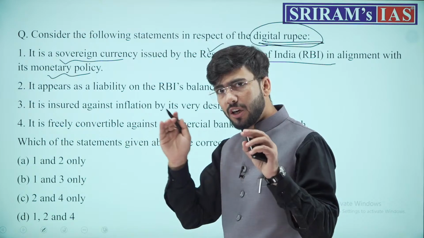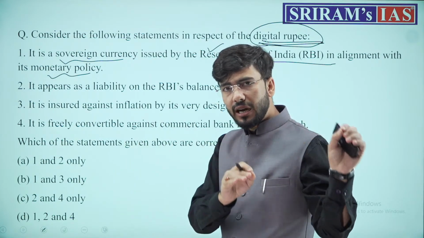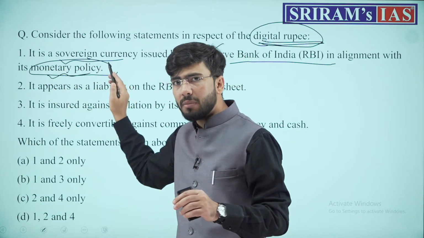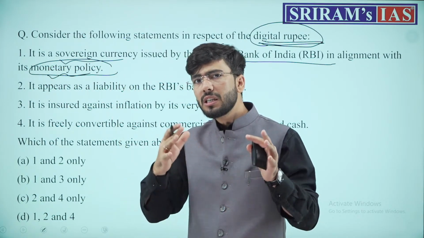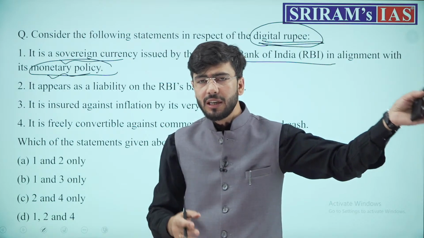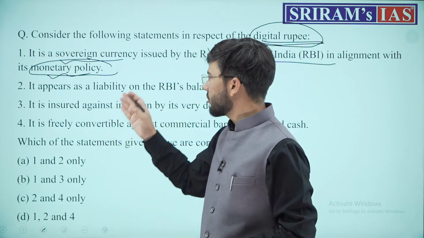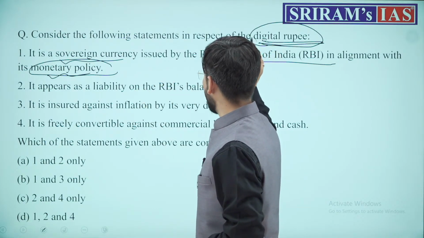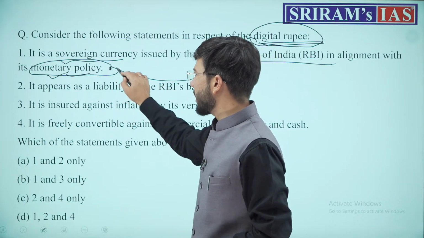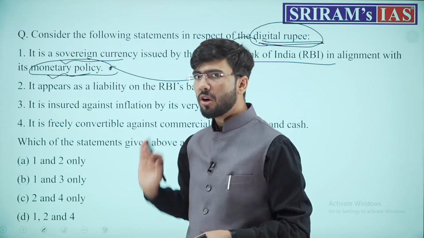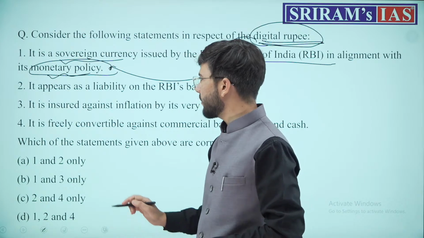If RBI is issuing something, it must align with the monetary policy, because monetary policy is the core domain of RBI. Monetary policy is not framed by any other authority, it is framed by the Monetary Policy Committee of the RBI itself. So therefore, this digital rupee, if issued by RBI, must go parallel with what? With the monetary policy of RBI. That is the first statement.